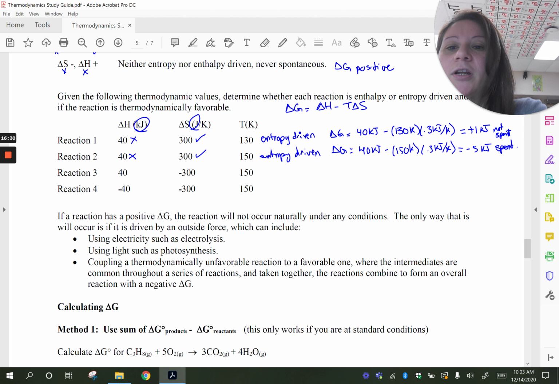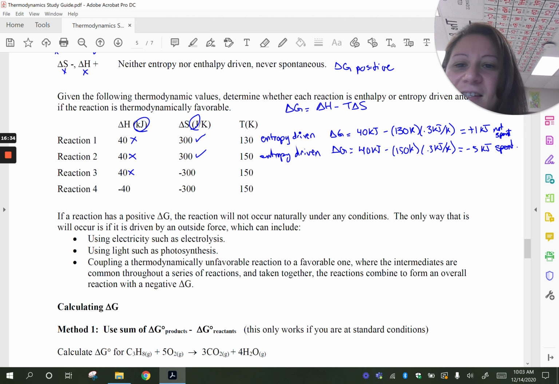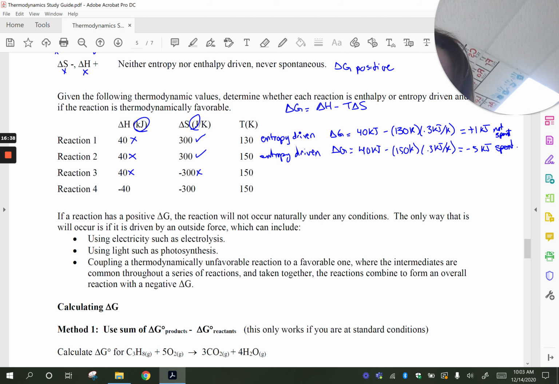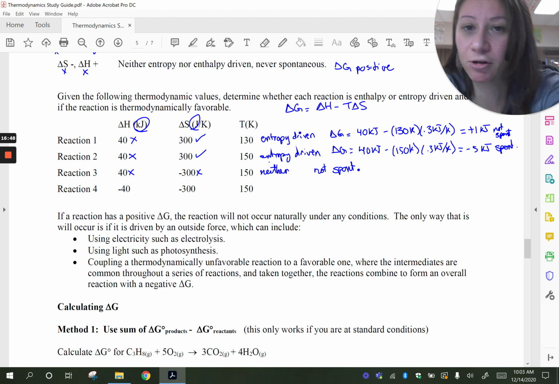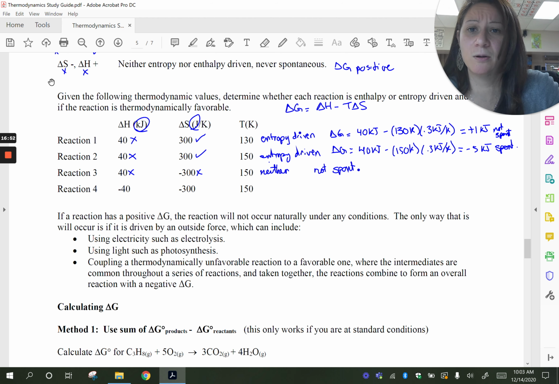Let's look at the next one. Delta H is positive, that's not favored. Delta S is negative, that's also not favored. It's neither entropy nor enthalpy driven. And so no need for a calculation. It's never going to be spontaneous because it's not favored by either. If they ask you to calculate it, then go for it. But if they're just asking if it's thermodynamically favorable, you don't need to do a calculation. You're going to get a delta G that's always positive with these numbers.